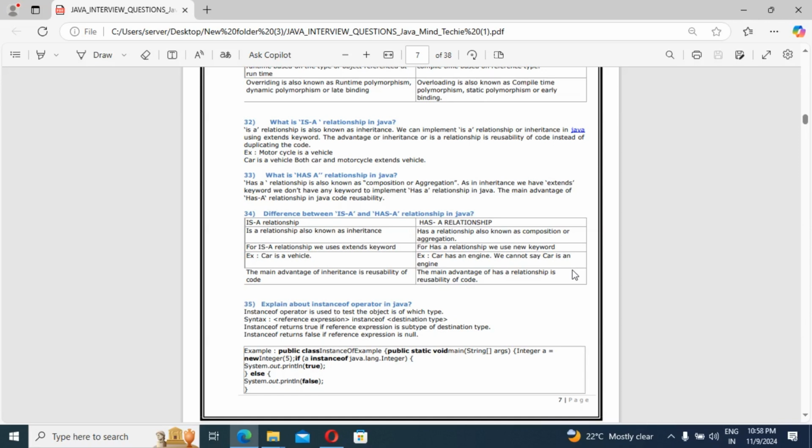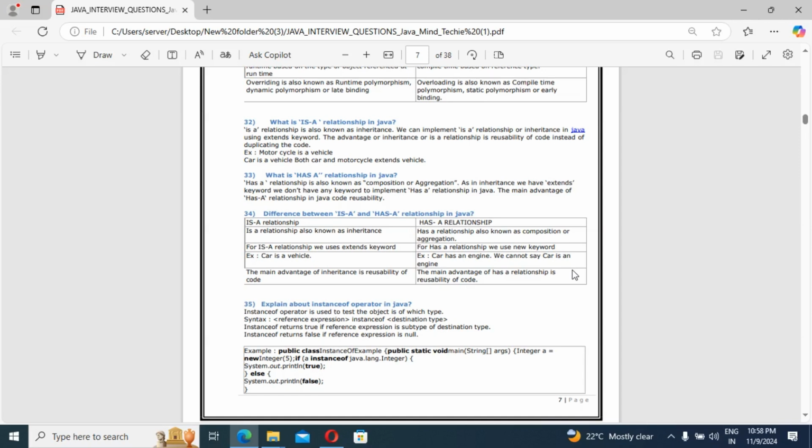Then the next question: explain the instanceof operator in Java. This is also an important question. The instanceof operator is used to test which type an object is. If you are going to use the instanceof operator, that means you need to know what type of object you have. Syntax: reference expression instanceof destination type.